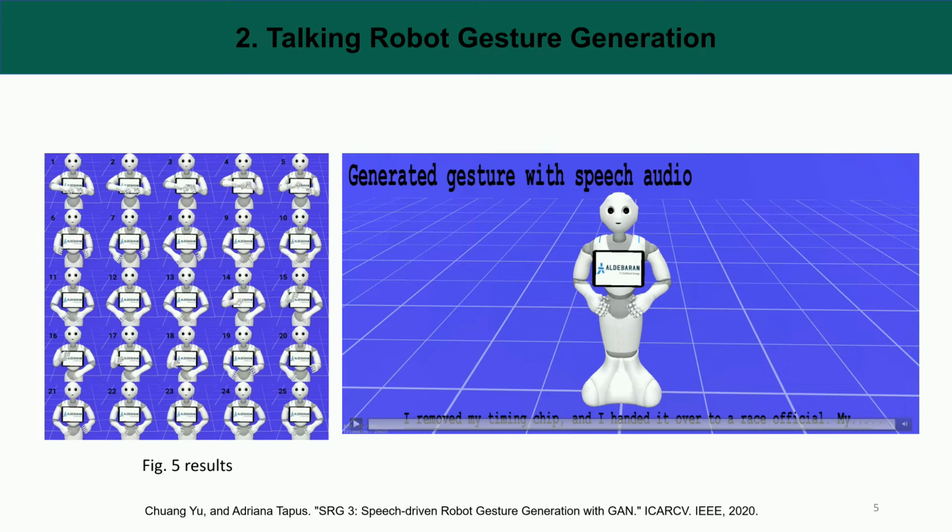Here is one generated sample with the model trained for 1060 epochs. You can see video here. You can see, the gesture frequency maps well with speech prosody or rhythm.